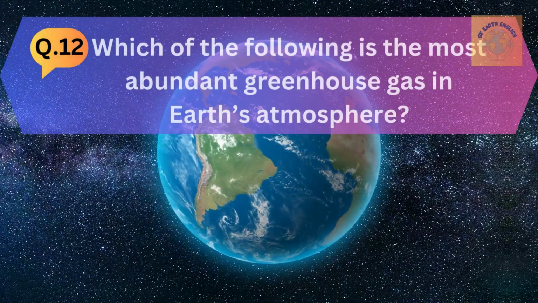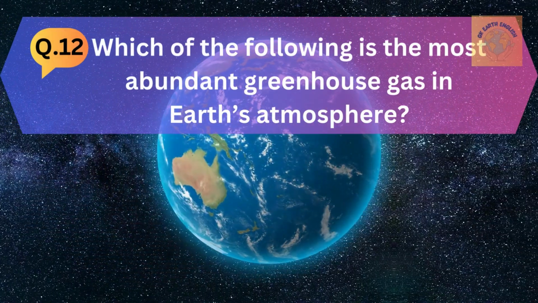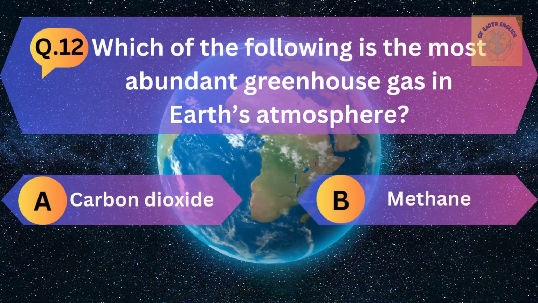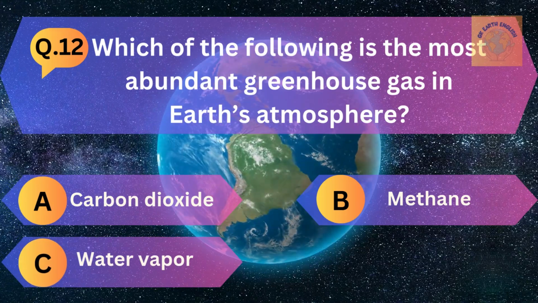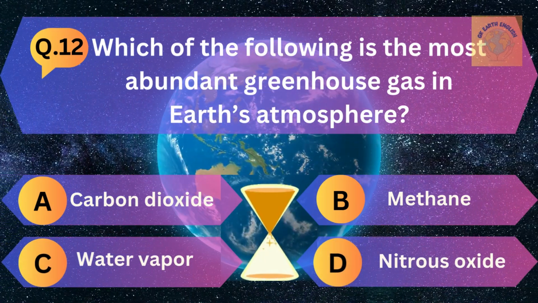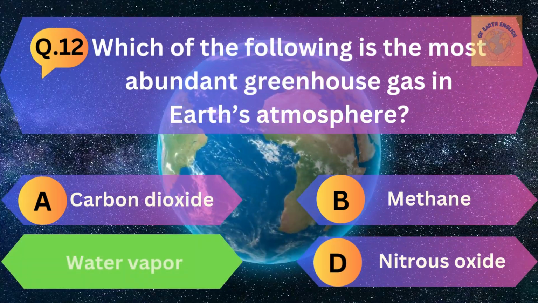Question number 12. Which of the following is the most abundant greenhouse gas in Earth's atmosphere? A. Carbon dioxide, B. Methane, C. Water vapor, and D. Nitrous oxide. The correct answer is water vapor.